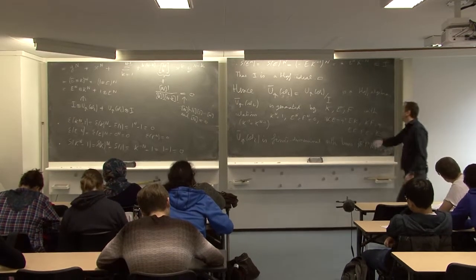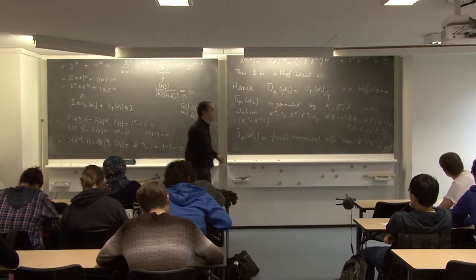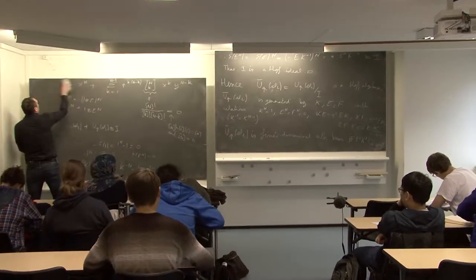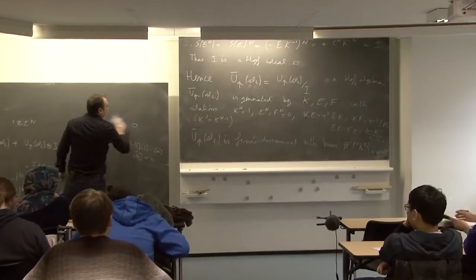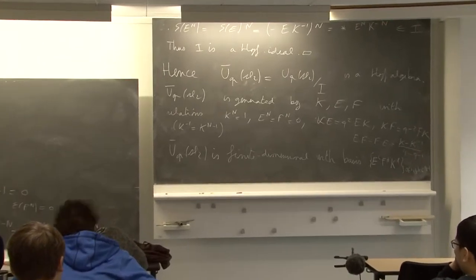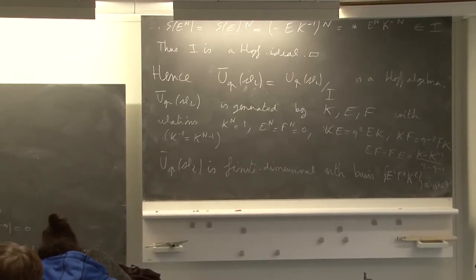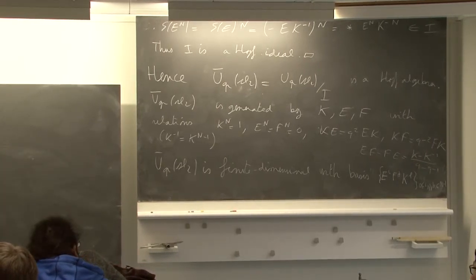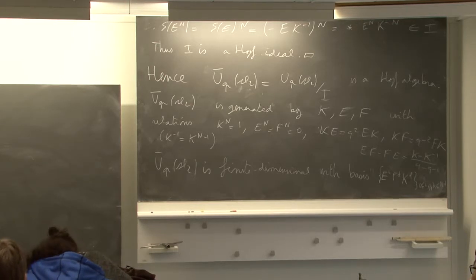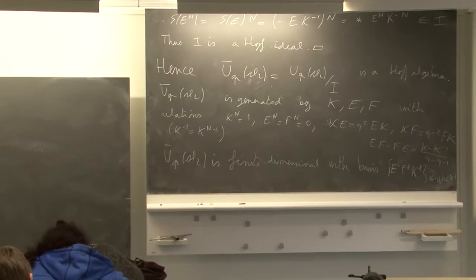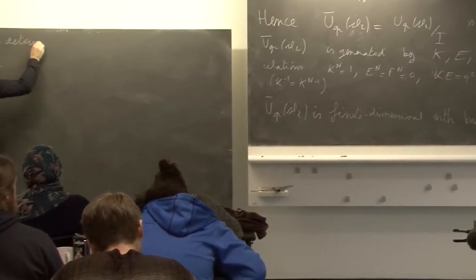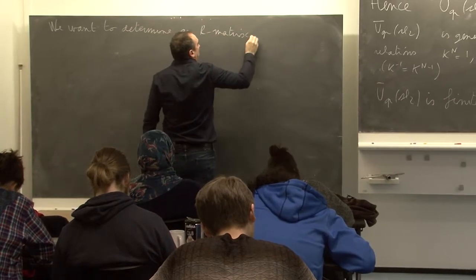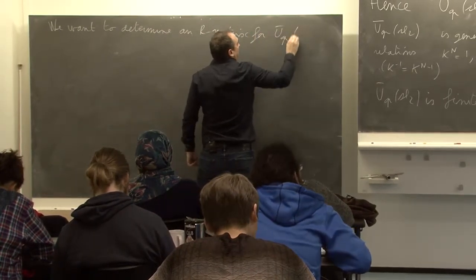So this is clear. Okay. So what the goal here is, is to determine an R matrix for this finite dimensional Hopf algebra. So we want to determine an R matrix for this Hopf algebra.